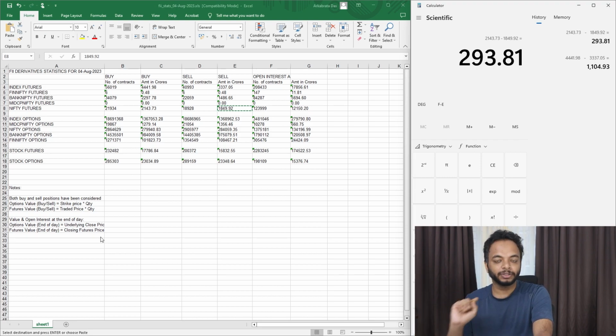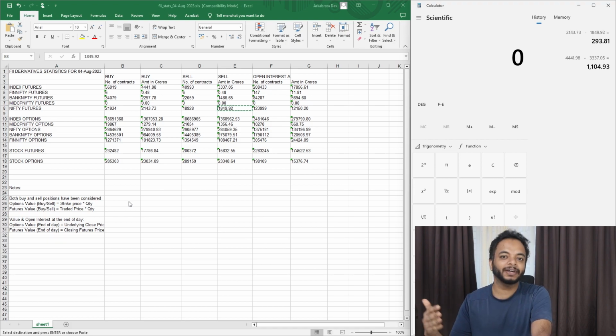Okay, so let me do the calculation so that you better understand. So now let's suppose we want to figure out, on 4th of August, so this is the 4th of August data, where what is the average. We can't know exactly what are the prices where they have bought. Let's go for an average price which will give us a fair idea where their positions are. So since they have done some long positions on Friday, which is 4th of August, let's find out at what average price they have taken this.